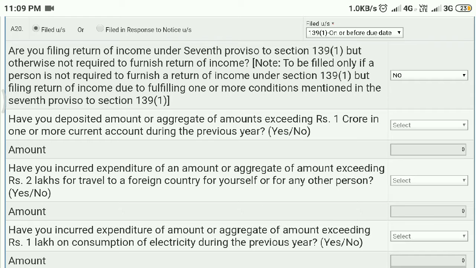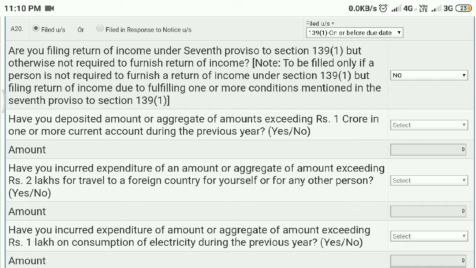And this is the main change made in assessment year 2020-21. Are you filing return of income under 7th proviso to section 139(1) but otherwise not required to furnish return of income? What does it mean? Actually, we need to file the return of income when our taxable income exceeds 2,50,000 only. But in this case, even though we don't have taxable income, if we have any one of these following transactions, we should file ITR 1.